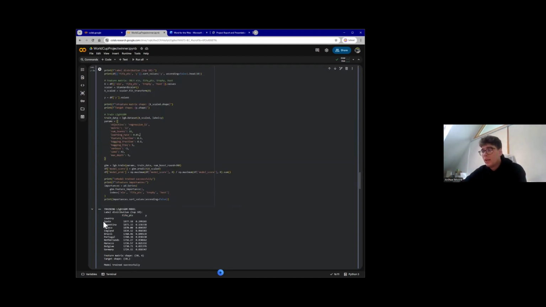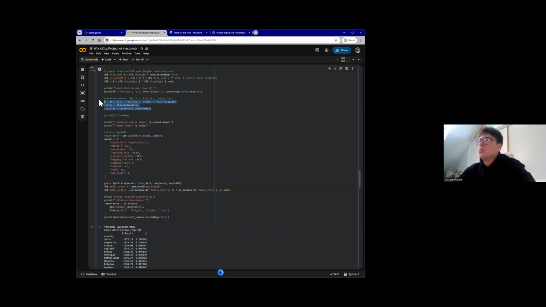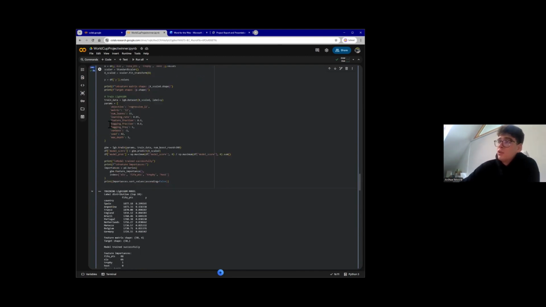So what this does is it gives higher ranked teams higher target values. See it with the output as Spain is ranked number one, it has a higher weight. And obviously, as you go down, lower teams get lower weights. These are the labels that we're trying to teach the model to predict. We scale the features using our standard scaler library. This normalizes them so that they're all on the same scale. We then pass them into LightGBM with L2 loss, which tries to minimize the squared error between predicted and actual labels.